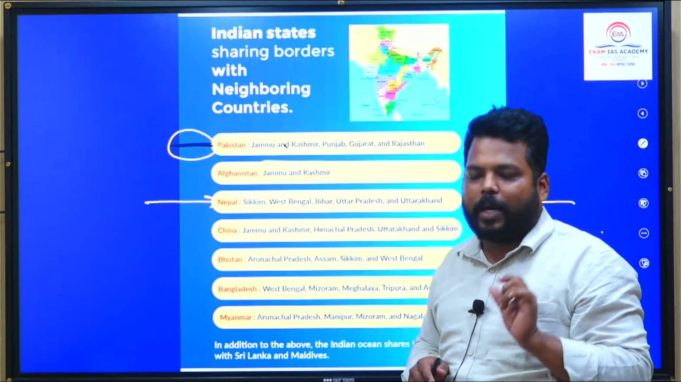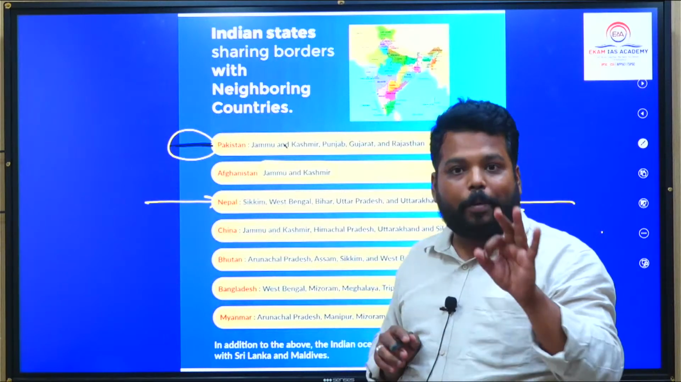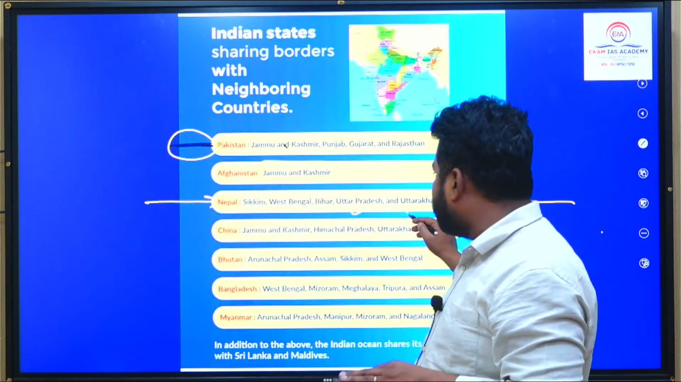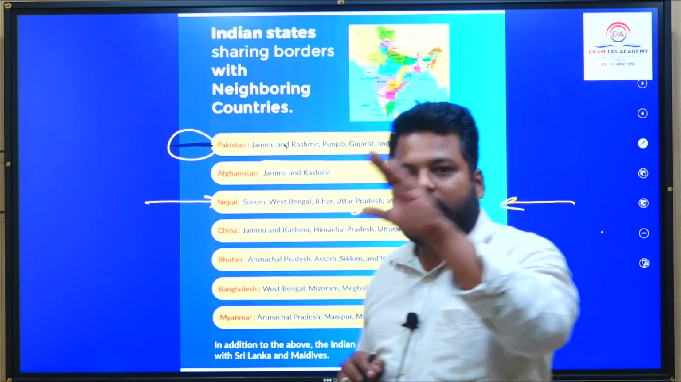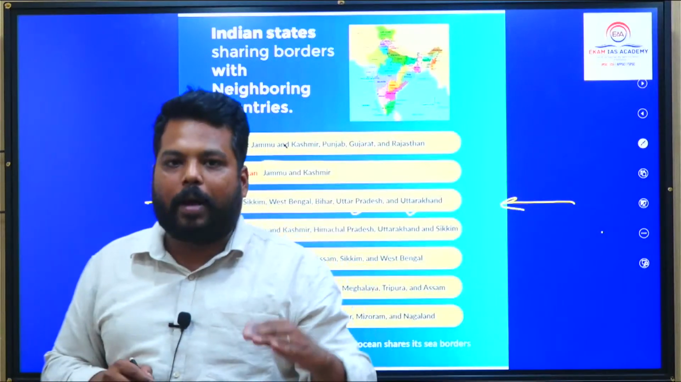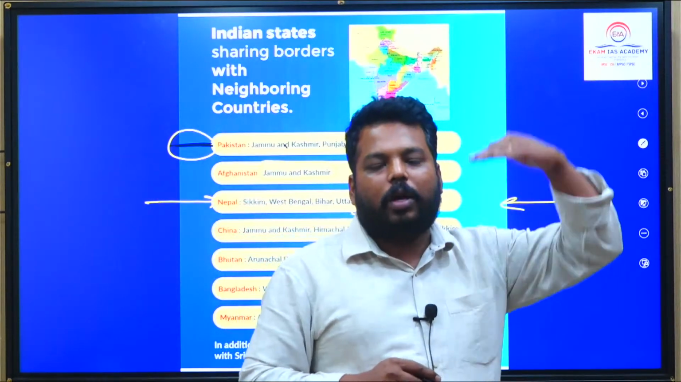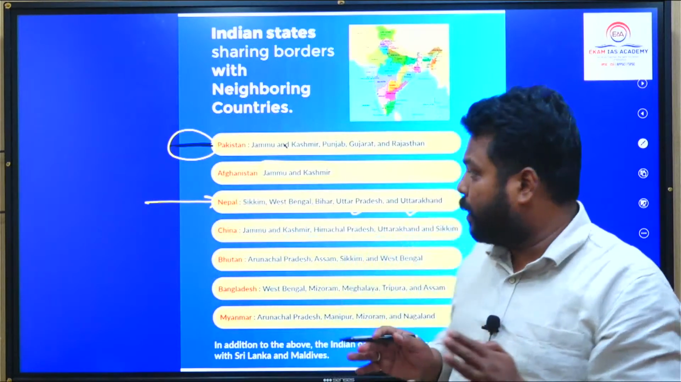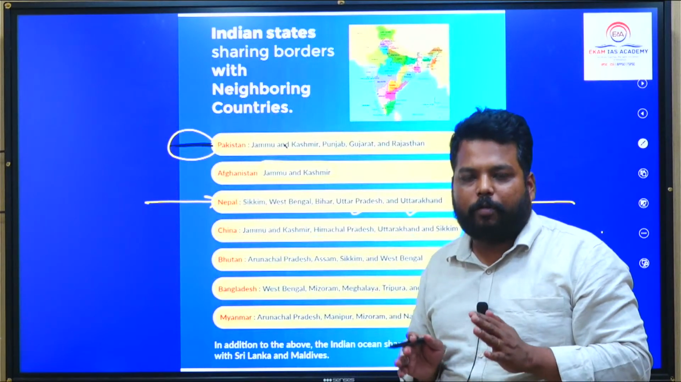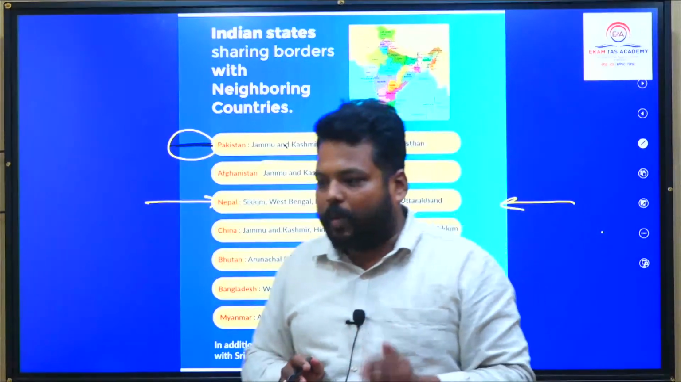Darjeeling portion of West Bengal borders with it. Bihar portion borders with it. Uttar Pradesh, Uttarakhand. These are the 5 states which surround this particular Nepal from east, south, and west. Do remember these 5 states which are very, very important for UPSC prelims 2023.